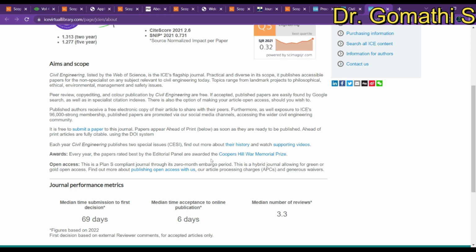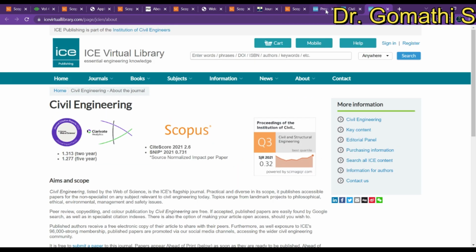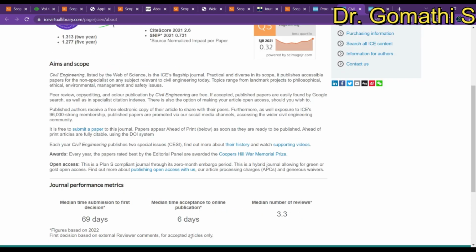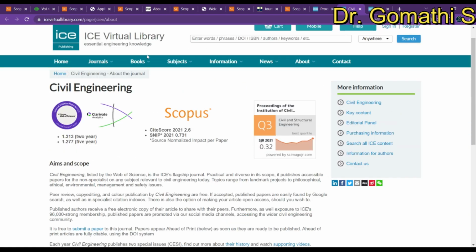And open access, this is a hybrid journal. I think if you want to go with open access, you have to pay. And if you have any specific doubts, like whether they have any hidden charges for reviewing or anything, you can just send a mail and ask them.